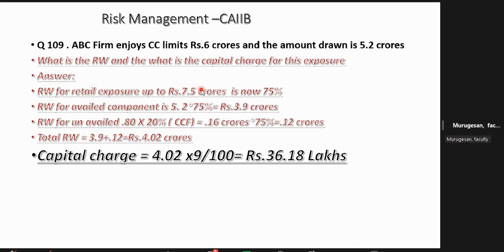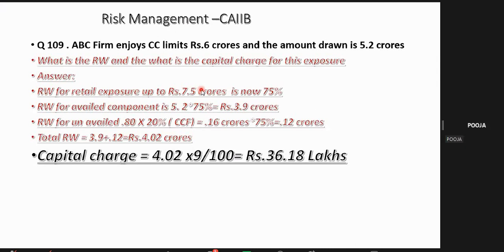Sir, explain that unavailed step, sir. 20%. Unavailed step, explain, sir. Amount, when they are disbursing, they do not mention, no, sir? They will not mention, madam. That is for term loan only, they will mention. For a CC account they will not mention, madam. Directly we have to ensure they are going to disburse this year. They will not mention because in a CC account, anything they can withdraw. Okay, understood.